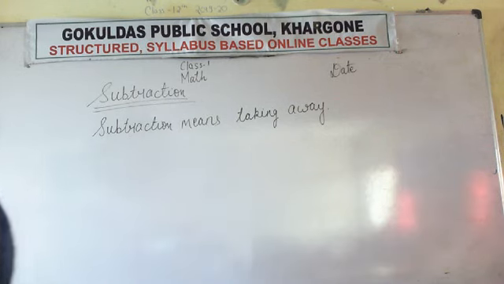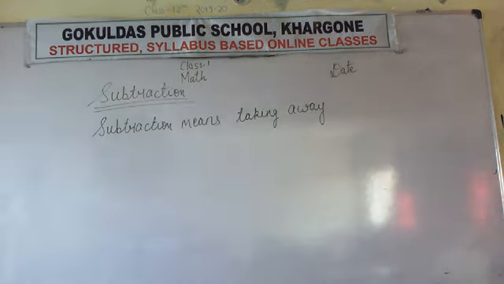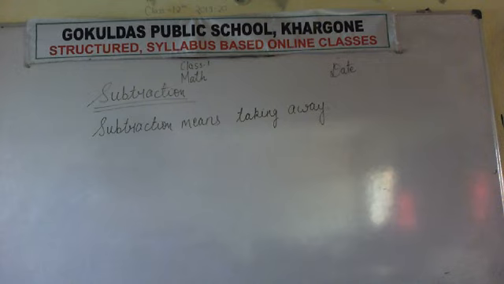Subtraction means taking away. Note it down from the board fast and write correctly. Write the correct spelling from the board, and write fast in good handwriting. Subtraction means taking away.